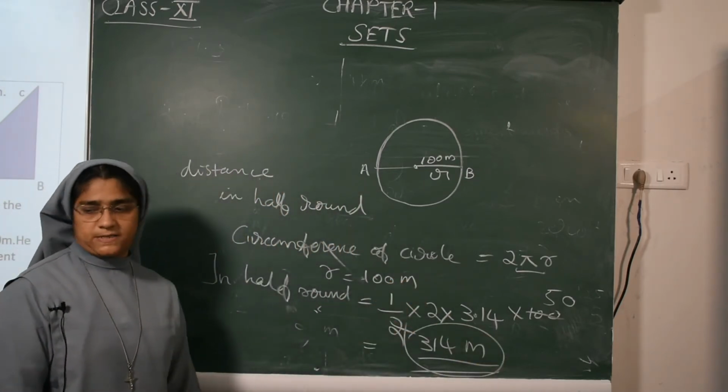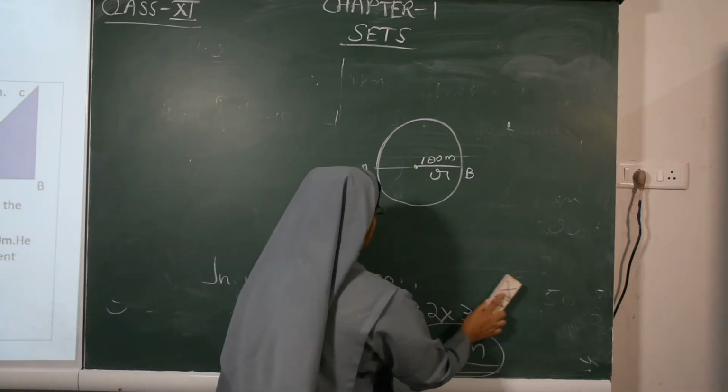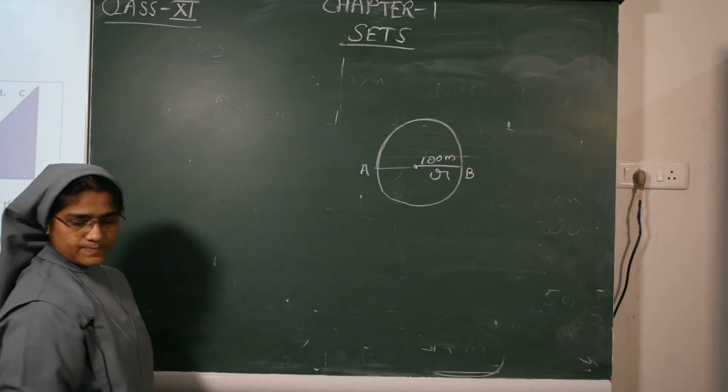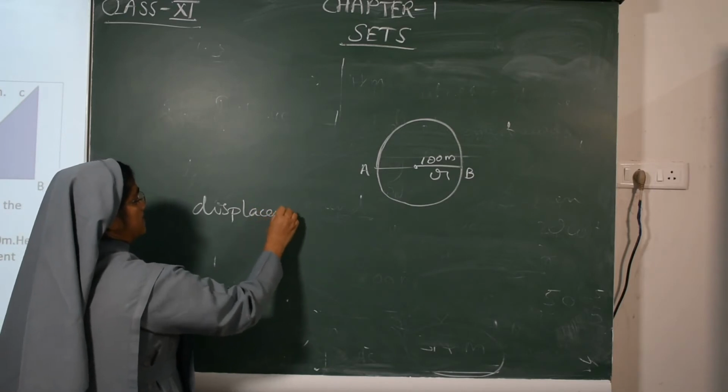Then what will be the displacement? Displacement in half round.